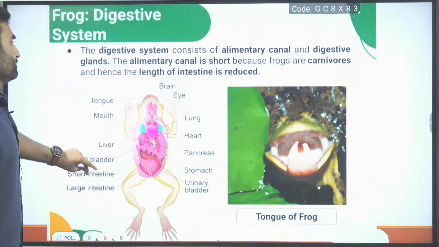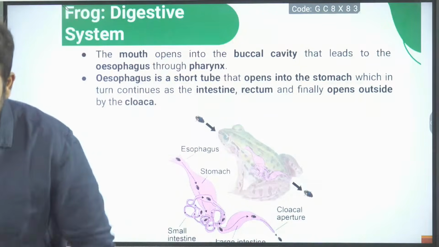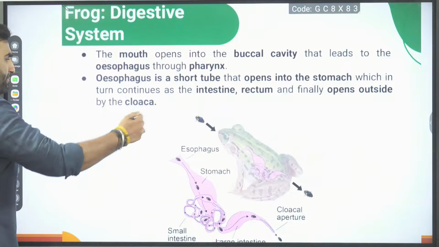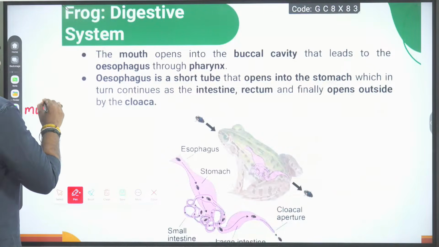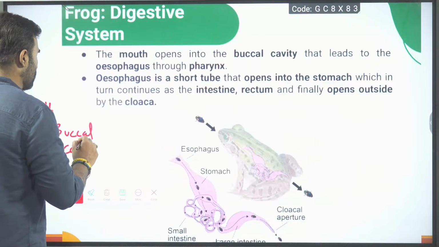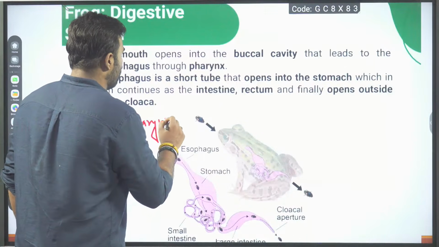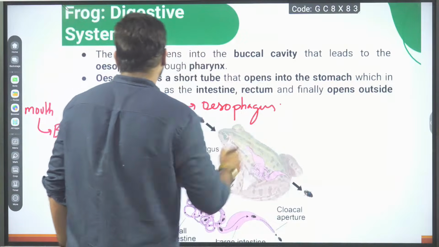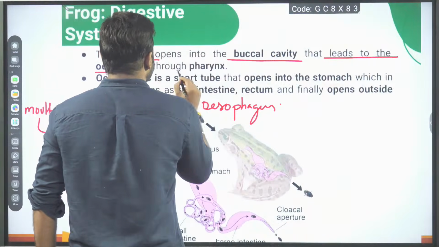Moving ahead, let us talk about now the pathway. What is the pathway? Starting from the mouth. From mouth, we will go to the buccal cavity, also called the oral cavity. From buccal cavity, we go to pharynx. From pharynx, we go to esophagus. Esophagus is a very short tube. So the mouth opens into the buccal cavity that leads to the esophagus through the pharynx.